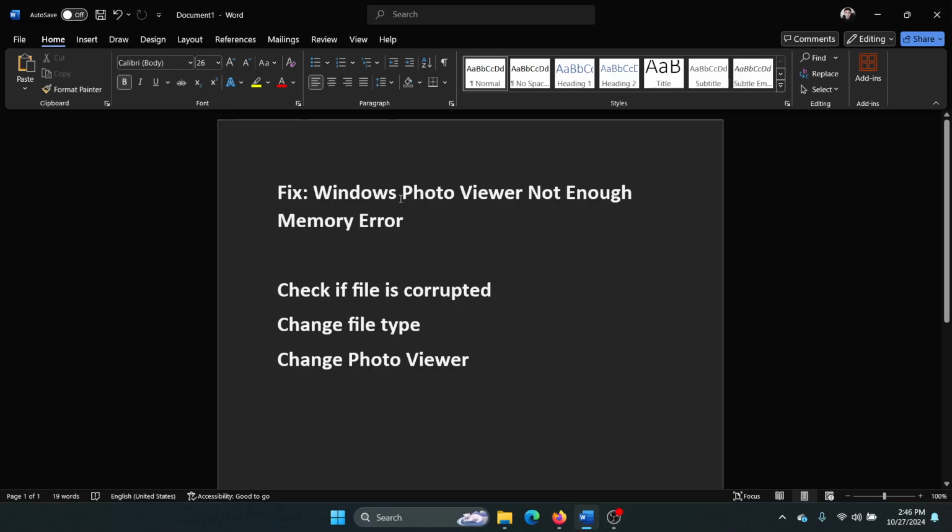Hey friends, if you encounter this issue where Windows Photo Viewer does not have enough memory, you get this error, then please watch this video. Now, it's nothing to do with the memory of the system unless you have really low memory. The main thing is that the file could be corrupted.